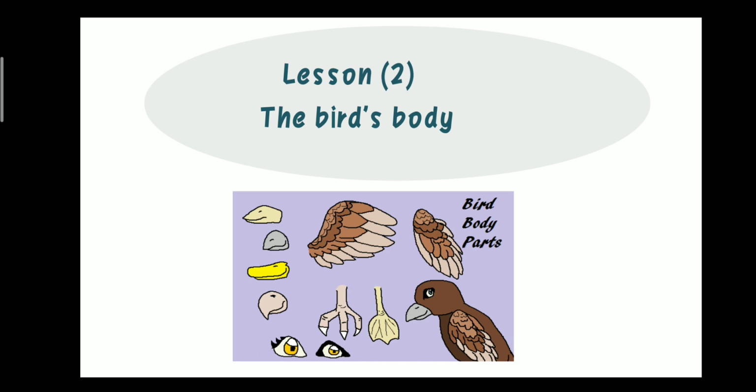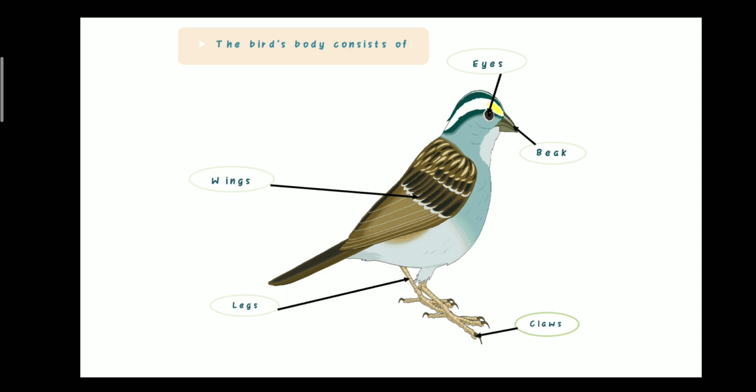In the same way, birds have bodies that consist of many parts. The bird's body consists of 5 parts. The bird's body consists of how many parts? 5. Number 1, eyes.